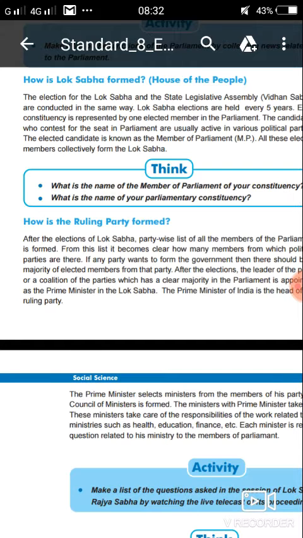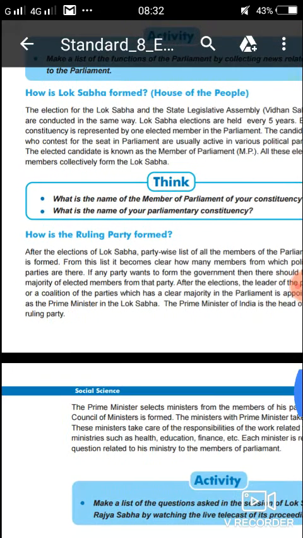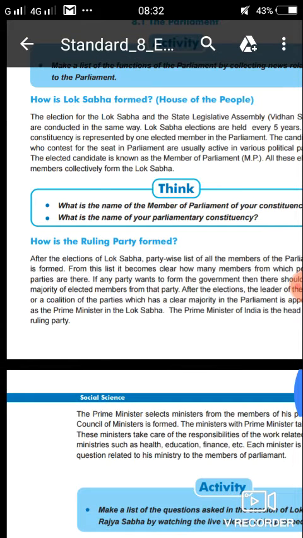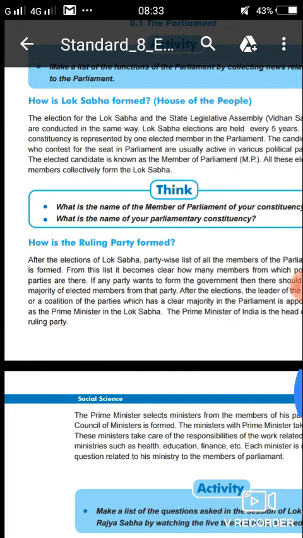Suppose any party, national party or any other party, wishes to form the government, they should prove that they have the majority. After the elections, the leader of the party or a coalition of parties which has a clear majority in the parliament is appointed as the PM in the Lok Sabha. So among that, the leader of the party is appointed as Prime Minister of India by the President.